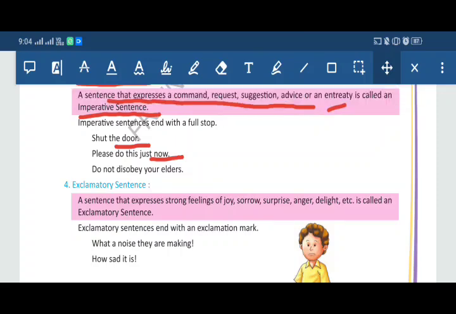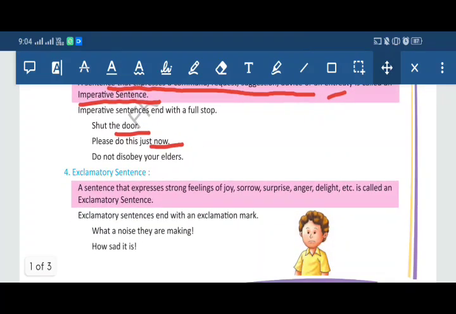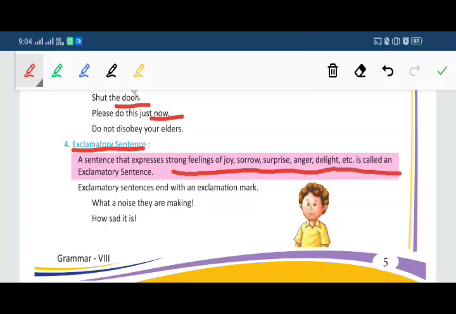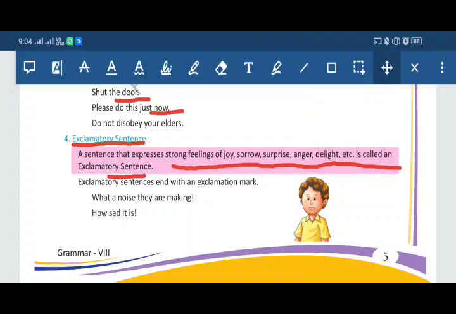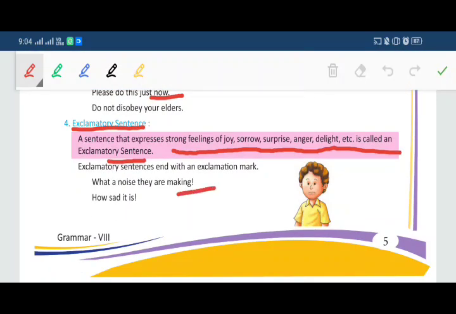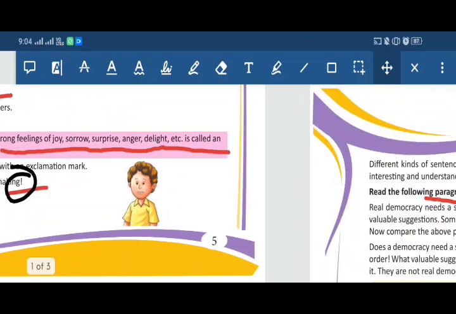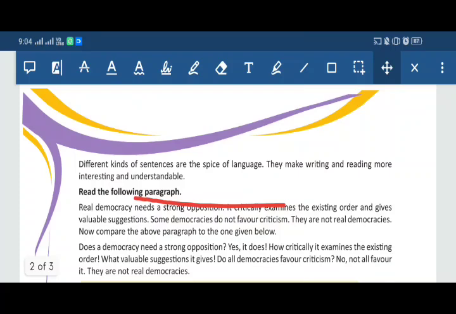In the same way, you can understand that whenever there is a command, request, suggestion, advice, etc., it is called imperative sentence. Now next is our fourth kind, that is exclamatory sentence. A sentence that expresses strong feeling of joy, sorrow, surprise, anger, delight, etc. is called an exclamatory sentence. Exclamatory sentence ends with an exclamation mark. Check the example. First is, what a noise they are making. So here sudden, strong feelings are there. At the end there is an exclamation mark. Again in the next example, how sad it is. This is also marked with an exclamation mark.